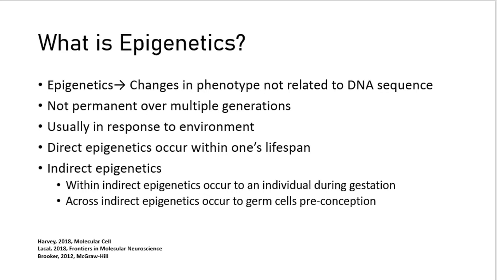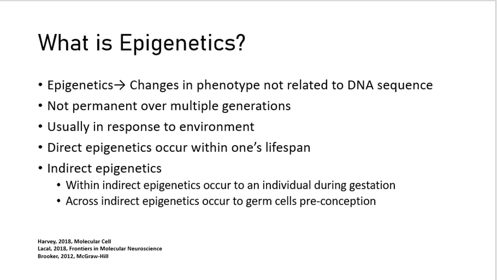Epigenetic inheritance is divided into two main categories based on when the stimulus that causes the epigenetic changes occurs. For example, if the stimulus is poor diet, direct epigenetics would be the individual having an epigenetic response to having eaten poorly in infancy, childhood, or adulthood. However, if it was the mother's poor diet that caused the epigenetic change, it would be considered indirect epigenetics.